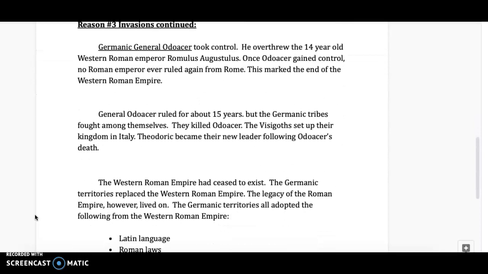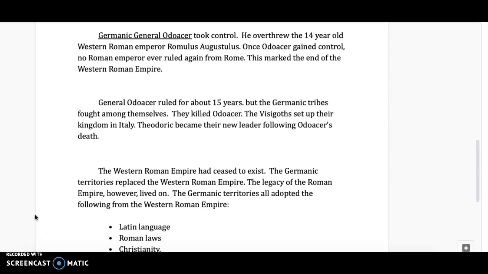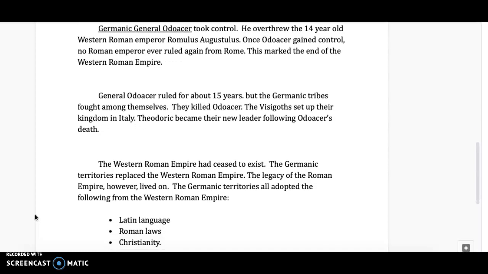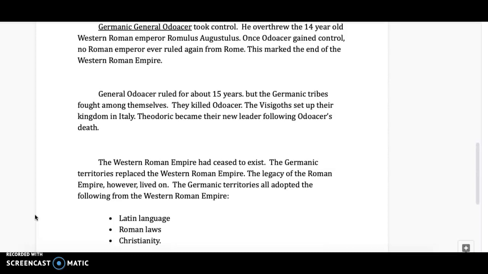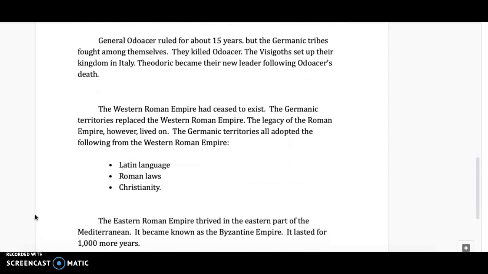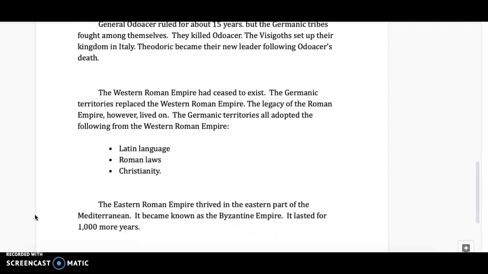General Odoacer ruled for about 15 years, but the Germanic tribes fought among themselves. They killed Odoacer. The Visigoths set up their kingdom in Italy. Theodoric became their new leader following Odoacer's death. The Western Roman Empire had ceased to exist. The Germanic territories replaced the Western Roman Empire.